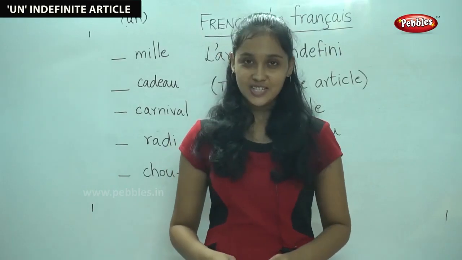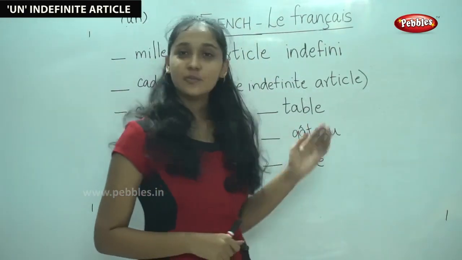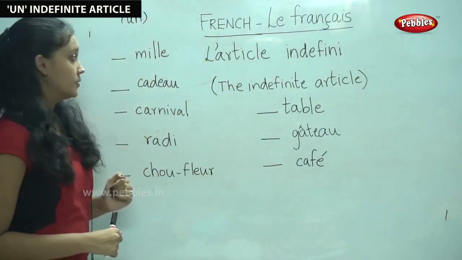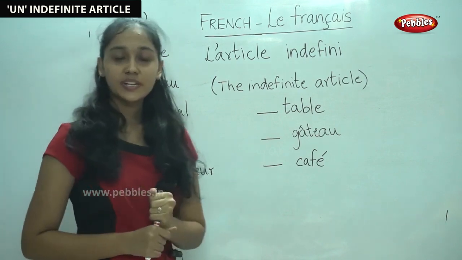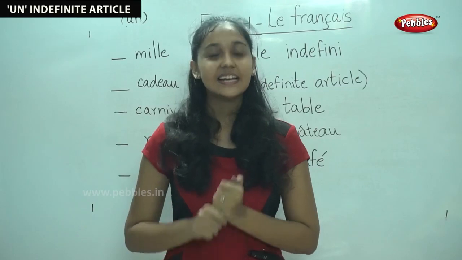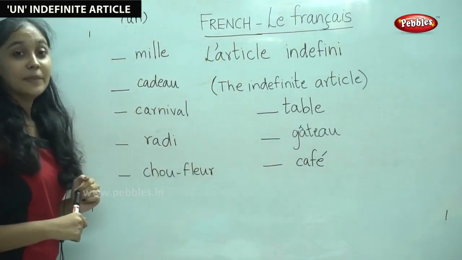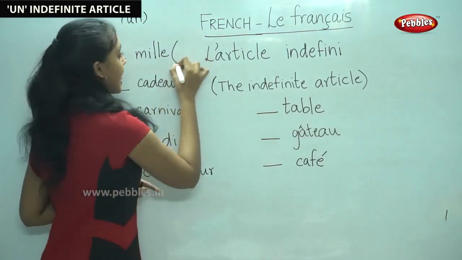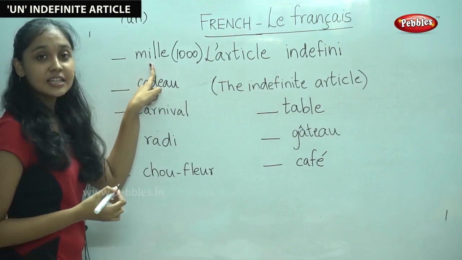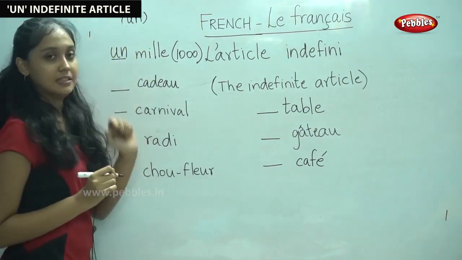I hope you understood the use of the indefinite article. Now, shall we see some examples? First, let us take the word un. Do you remember where we use the word un? Yes, we use it before nouns that are in the masculine singular form. For example, the word mille. Mille means 1,000. It is in the masculine singular form, therefore we use un mille.